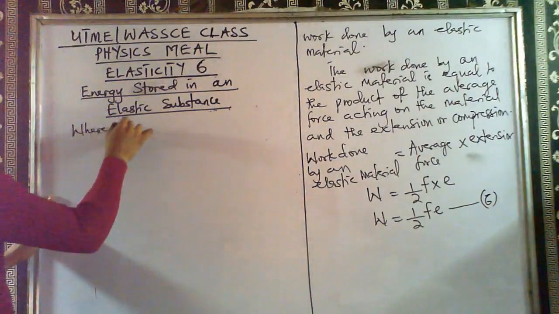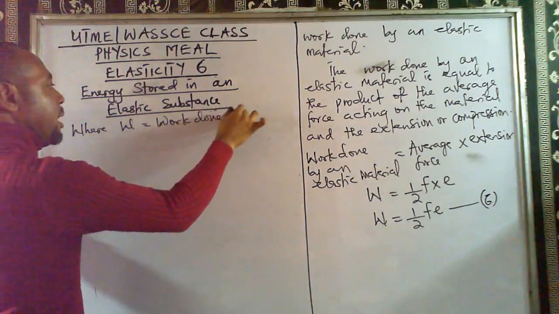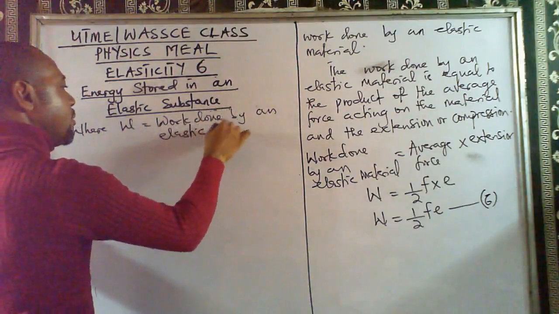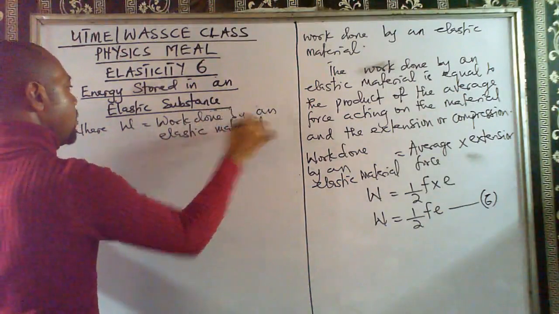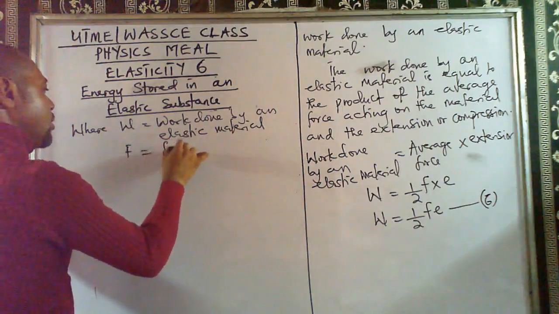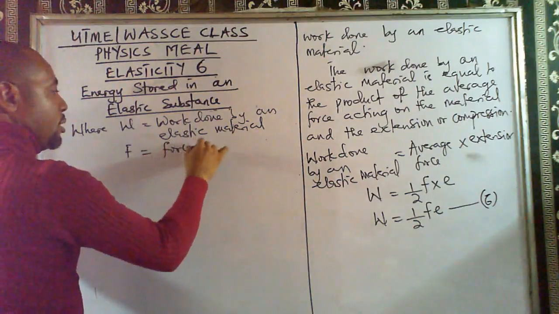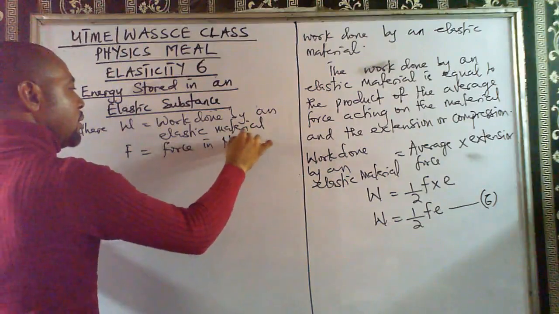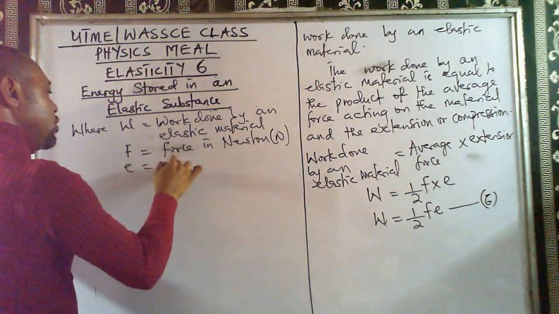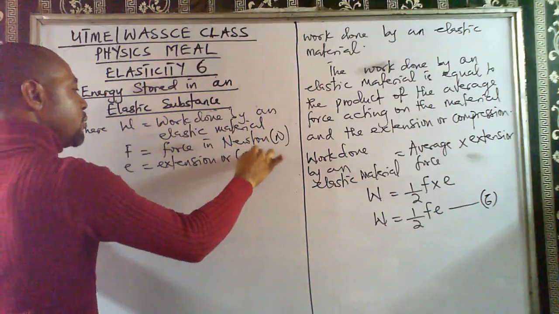So where W is work done by an elastic material, and F is the force in Newton, and then E is extension or compression.